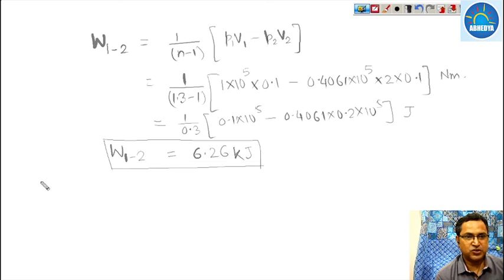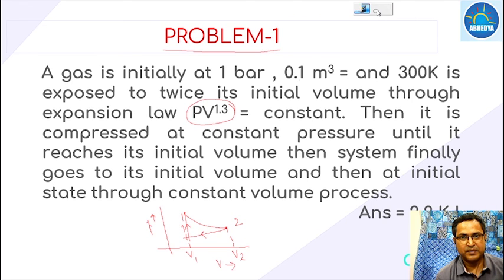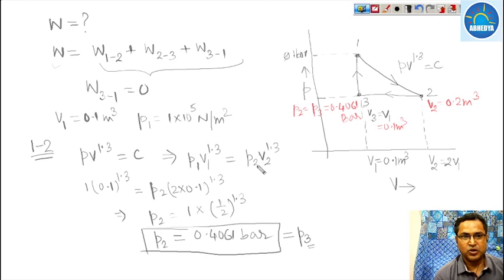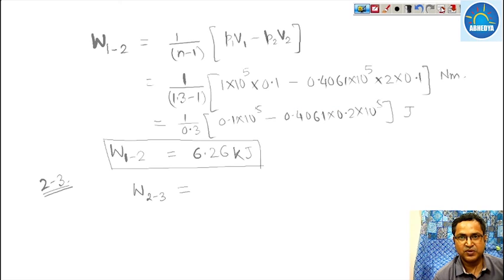Now for process 2 to 3. It is an isobaric process, so work done will be equal to P delta V. So we apply P and delta V. What is delta V?